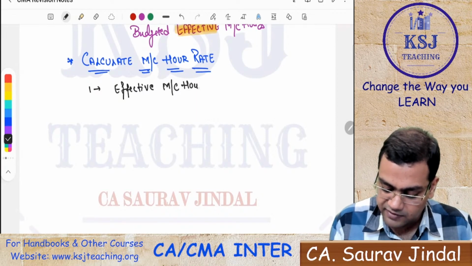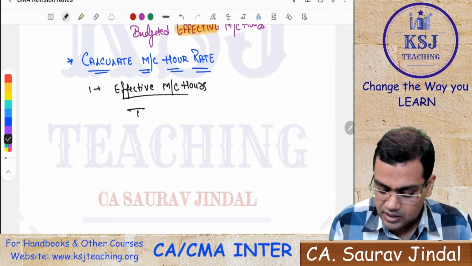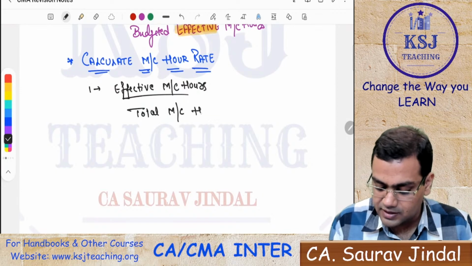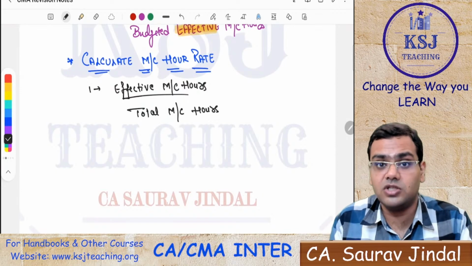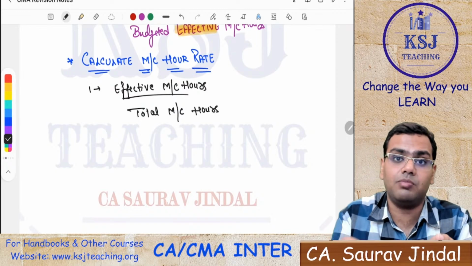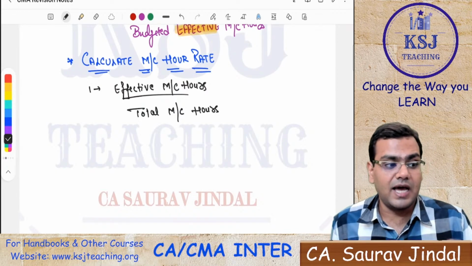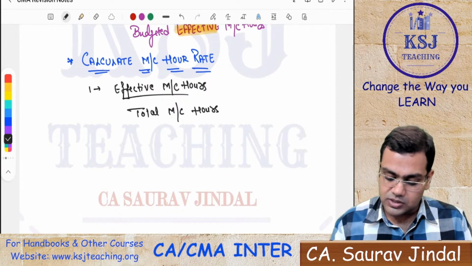How are these effective machine hours calculated? That is total machine hours for which the machine is running. Effective machine hours means those number of hours for which the machine is actually involved in the production of goods, right? It is actually involved in the manufacturing of goods, those number of hours.